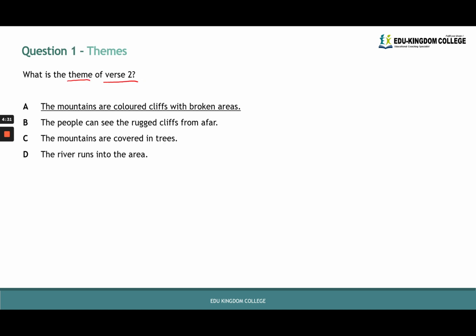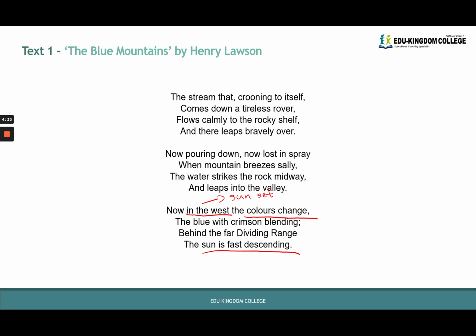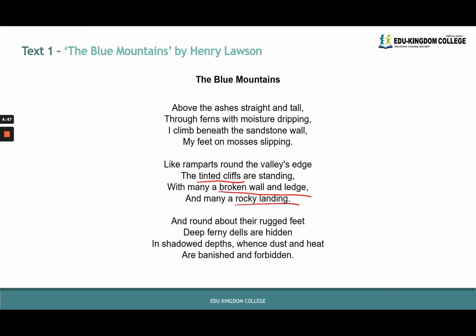So if we go back to the poem, we know from reading the poem first before looking at the questions, as we would in the test, that the last 3 stanzas don't seem to have anything on dells or dust and heat or forbidden.